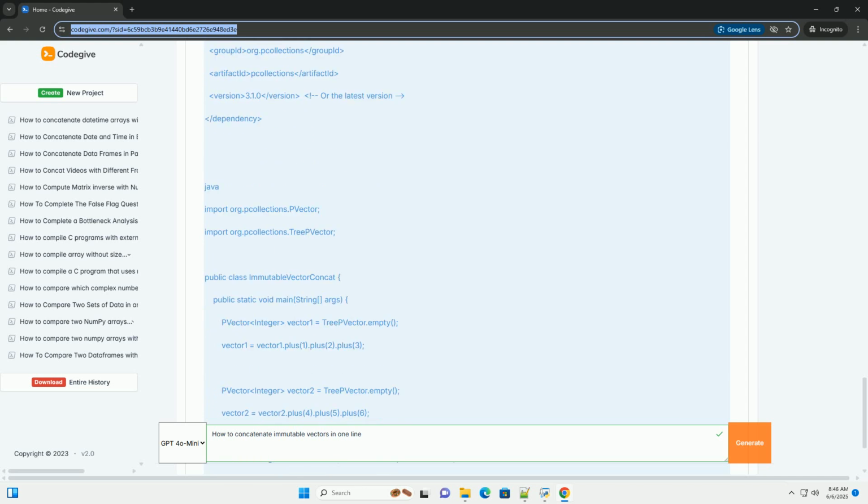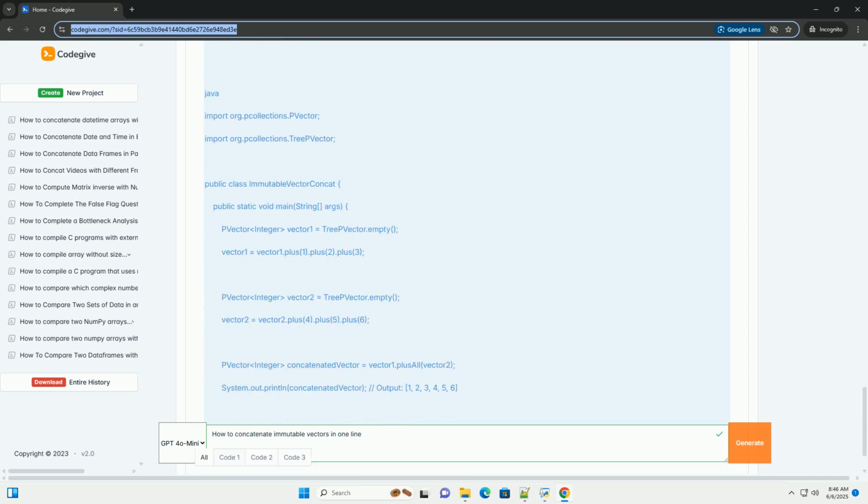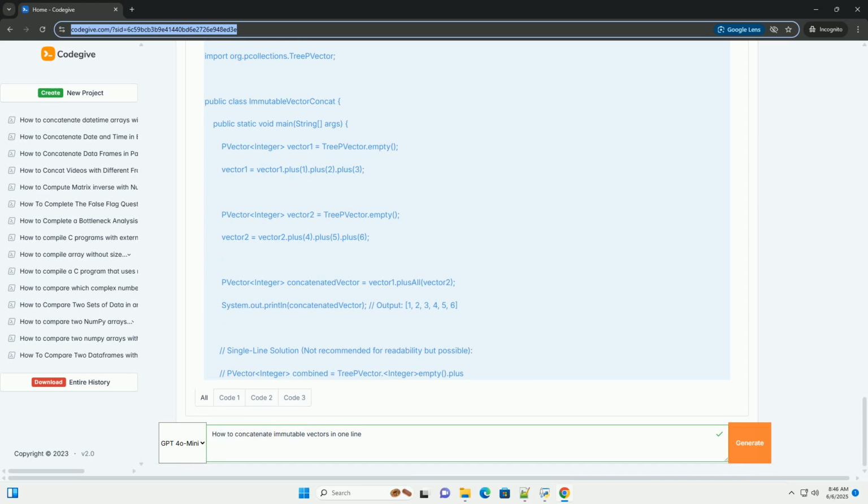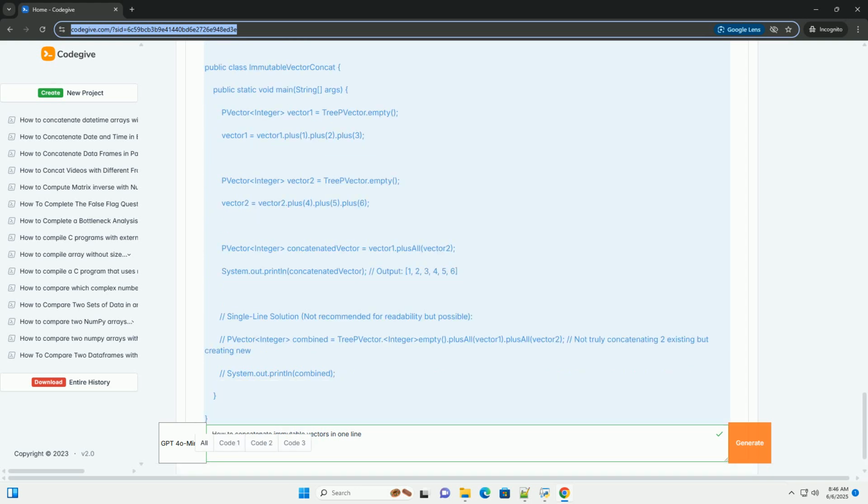Thread safety. Multiple threads can safely access and use immutable vectors without needing locks, as there's no risk of one thread modifying the vector while another is reading it.